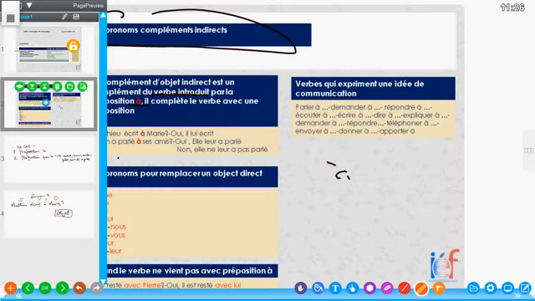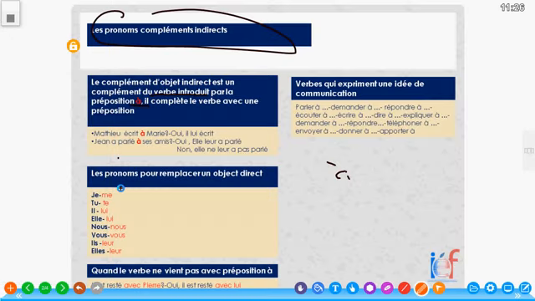We're complementing the object. And I first want to show you those pronouns that we use to replace objects. When I am the object, of course, I is you. Then when I become the object, I can say I give him. I give Tunde, for example. So I am the subject, and then Tunde is the object. But the moment we can now say Tunde gives me, I have become the object. Tunde is now the subject. So it means that anybody can be the subject or the object, depending on the sentence structure.